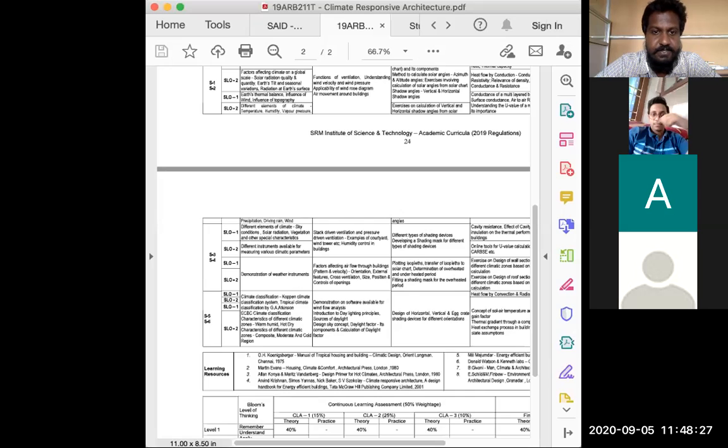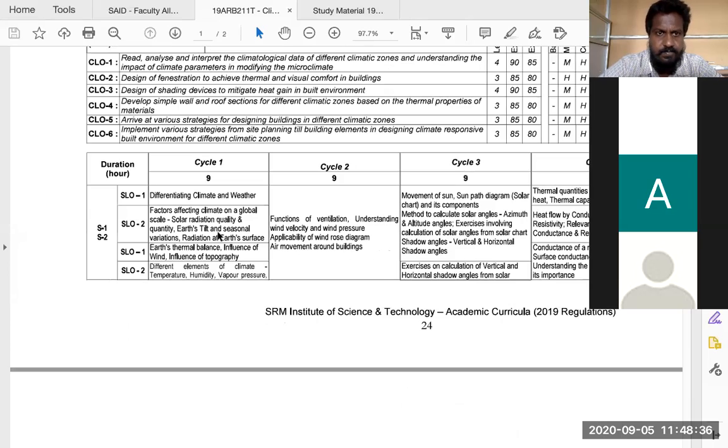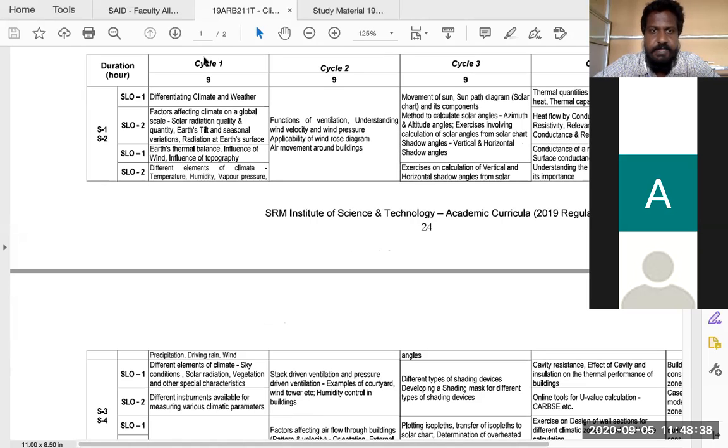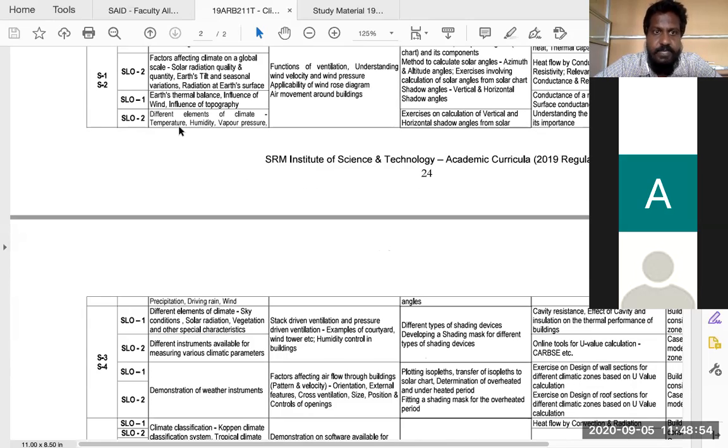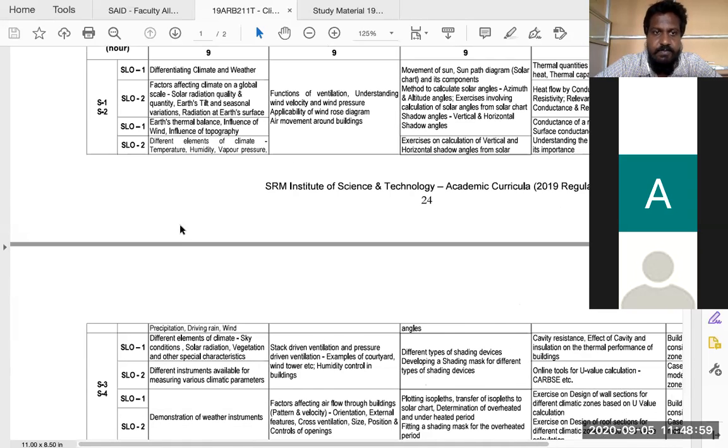Guys, first I'll share you the syllabus. In the first cycle, we have finished differentiating climate and weather, the factors affecting climate on global scale, solar radiation quality and quantity, Earth's tilt and seasonal variation, radiation at Earth's surface, Earth's thermal balance, influence of wind, influence of topography. And now for today's class, we'll almost complete the first unit. We'll go in a rush.